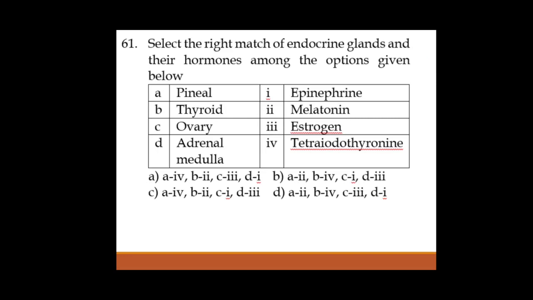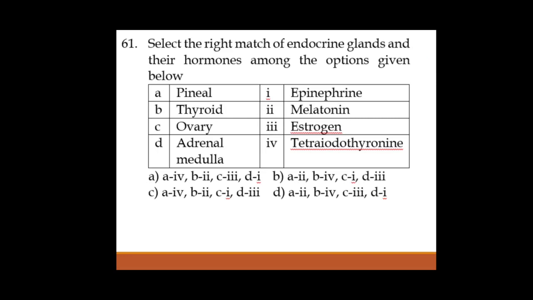Increased secretion of melatonin will induce sleep, decreased secretion will make us awake. Okay, it also influences the menstrual cycle and basal metabolic rate. Okay, the next one, thyroid gland. Now this thyroid gland is responsible for the production of thyroxine hormone, which is also called T4 hormone, and that T4 is nothing but tetraiodothyronine. So it is tetraiodothyronine hormone. Okay, so thyroid is tetraiodothyronine.